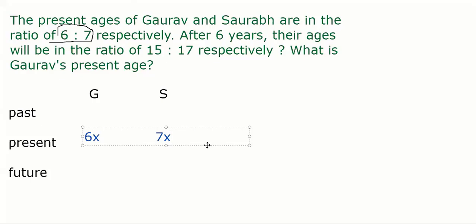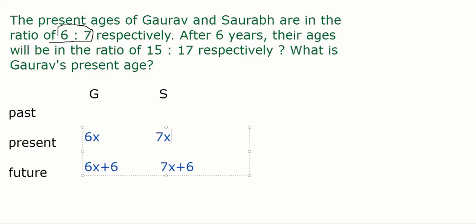So if Gaurav is 6x presently, what will Gaurav's age be after 6 years? 15, 17 we will see later. That is different. After 6 years. See, if your age today is 20, then after 6 years what will it be? 20 plus 6, right? So present age is 6x, so after 6 years, plus 6. What will be Saurav's age after 6 years? 7x plus 6. That's it.